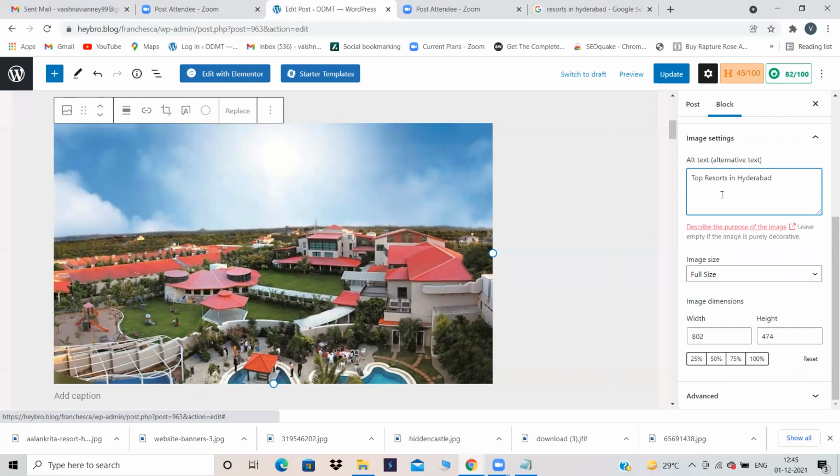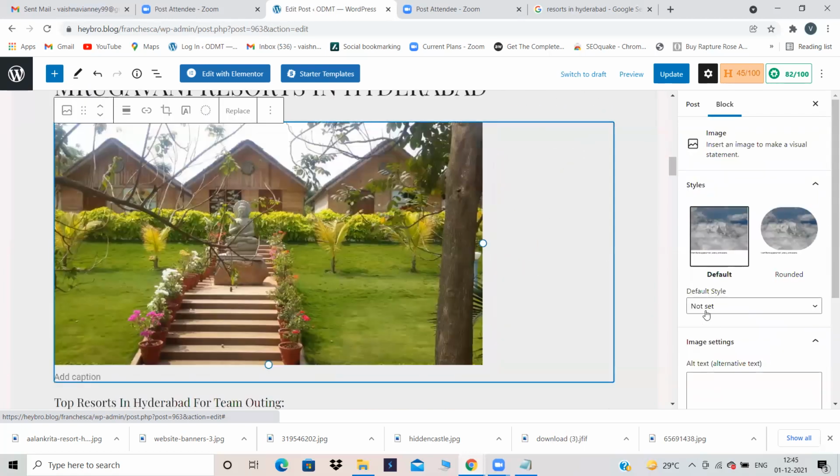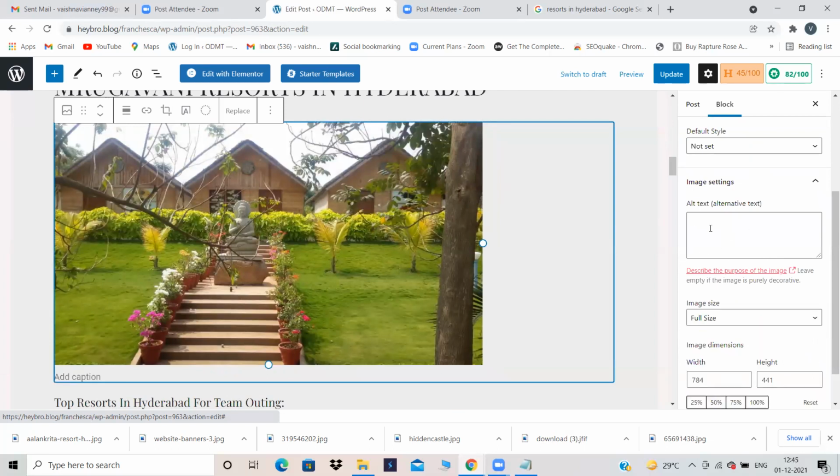And you can add anything now, for team outing. So this is one of my image alts. Somebody searches for top resorts in Hyderabad for team outing, then there is a high chance that my website will appear on SERP. Like this, for each and every image, you have to give an image alt. Now for this image, I have given the image alt. Now again, for this also I have to give the image alt. See, again it is empty because for this I have not given the image alt.